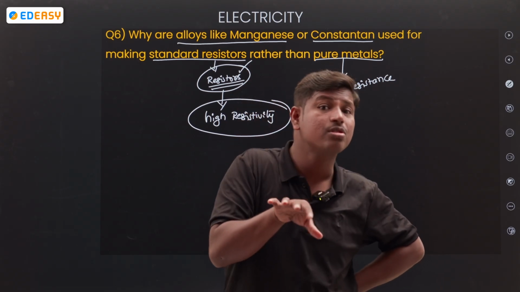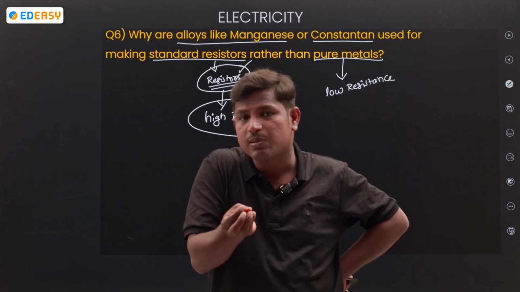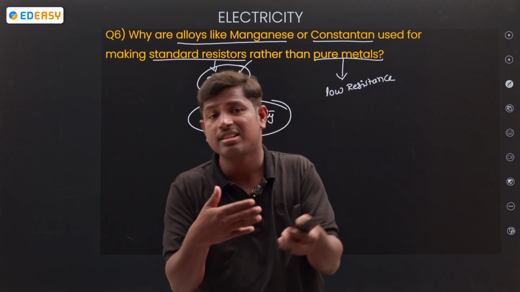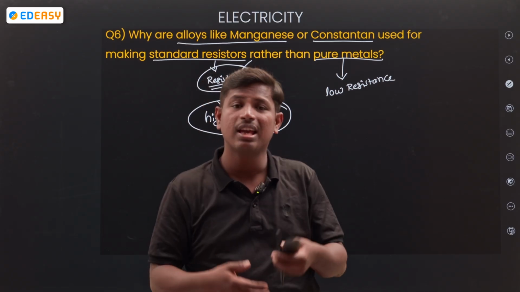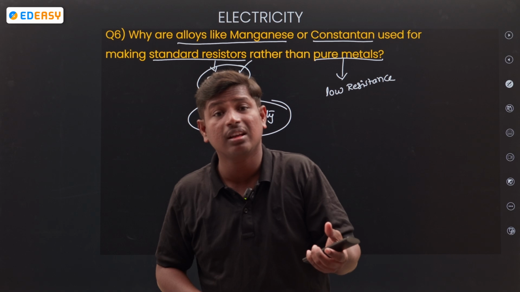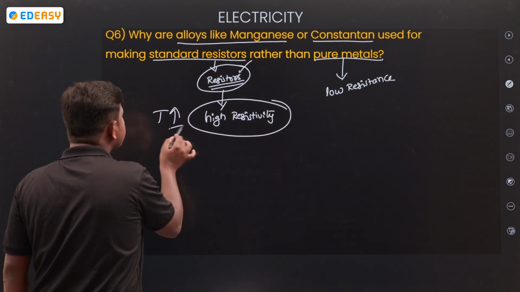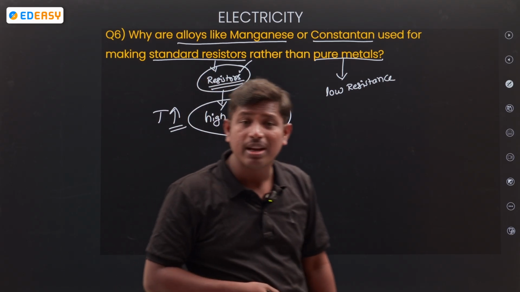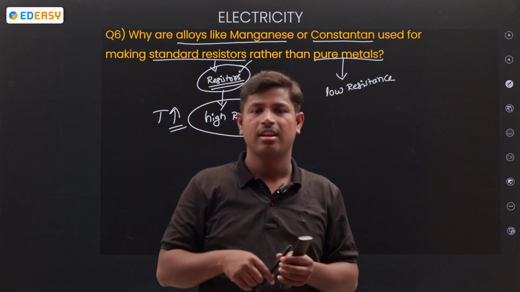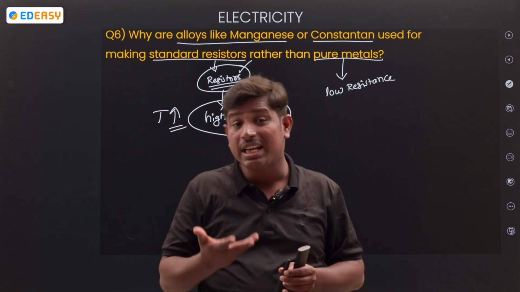Why do alloys oppose more? Because they are a mixture of metals. Whenever a mixture of materials takes place, the order is disturbed. So the resistance will be high and the resistivity will be high. If resistivity is high, the temperature also increases. If you take a heater or an iron box, how does heat come?